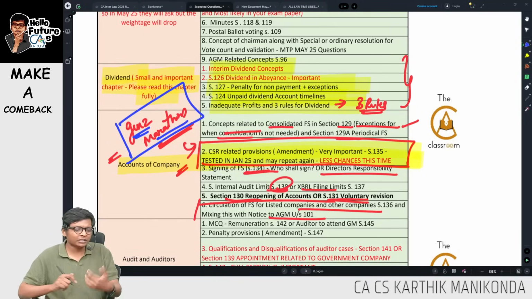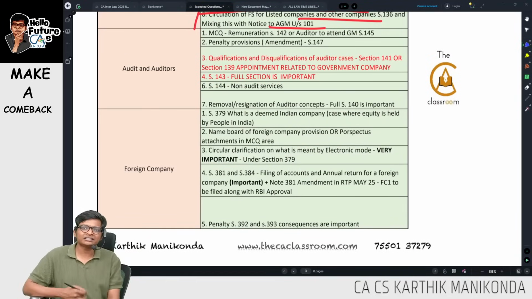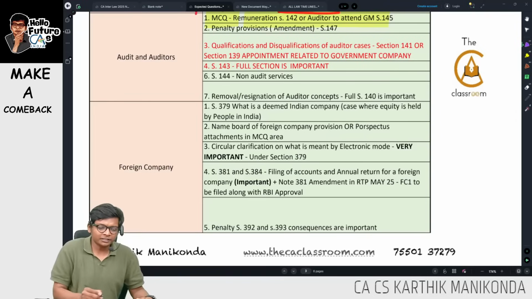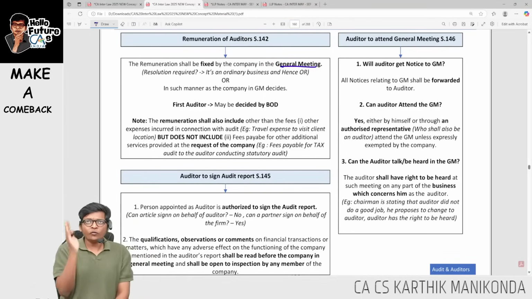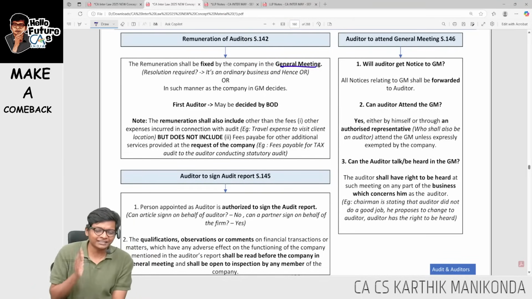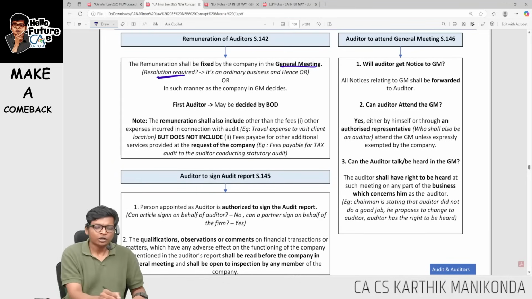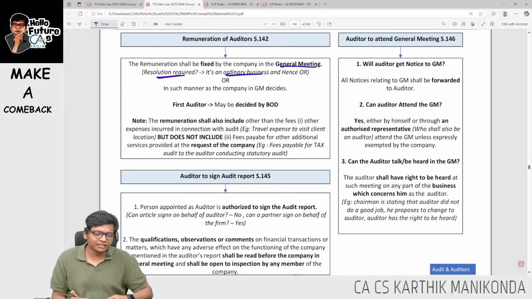With this, I'm done with accounts of companies, and then we will now move on to the last two chapters, auditors and foreign company. Now starting off with auditors, first is section 142 and 145. 142 talks about remuneration of auditor. In remuneration of auditor, it's fixed in general meeting. Who fixes the remuneration of auditor, guys? It is fixed in the general meeting by the members. Members will fix it. So therefore, you have to pass an ordinary resolution.